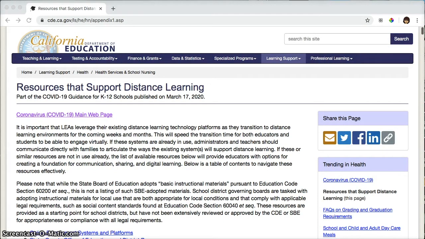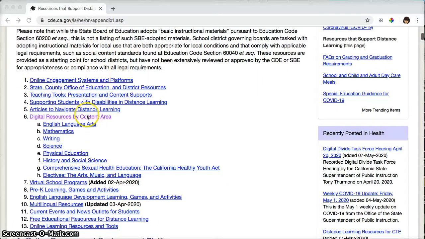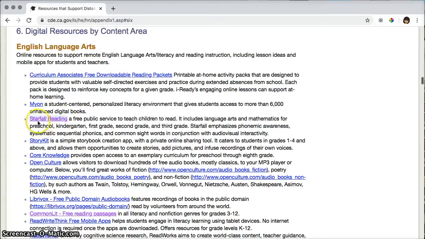This week I'm going to be talking about a resource I found on the California Department of Education's website. They have a list of resources that support distance learning. They have several different options here, but the place that I went to were digital resources by content area. And the one I'm going to be showing you today is one called Starfall Reading. Starfall Reading is intended for kindergarten through third grade.